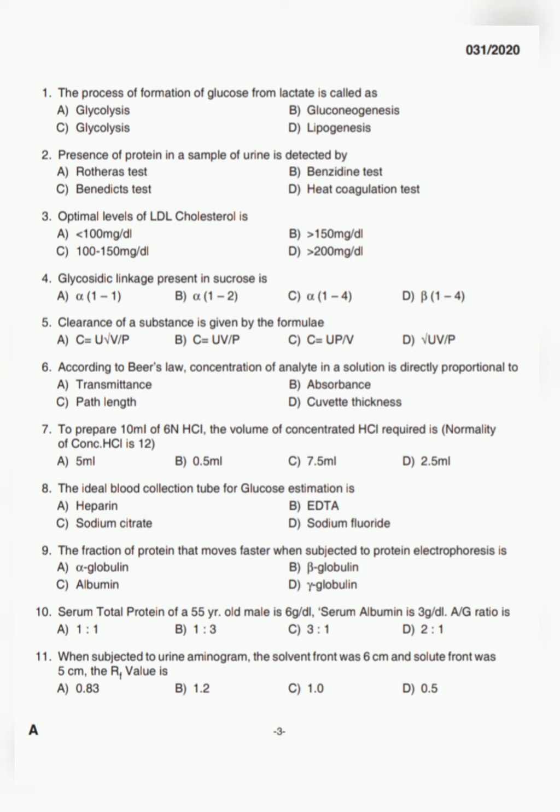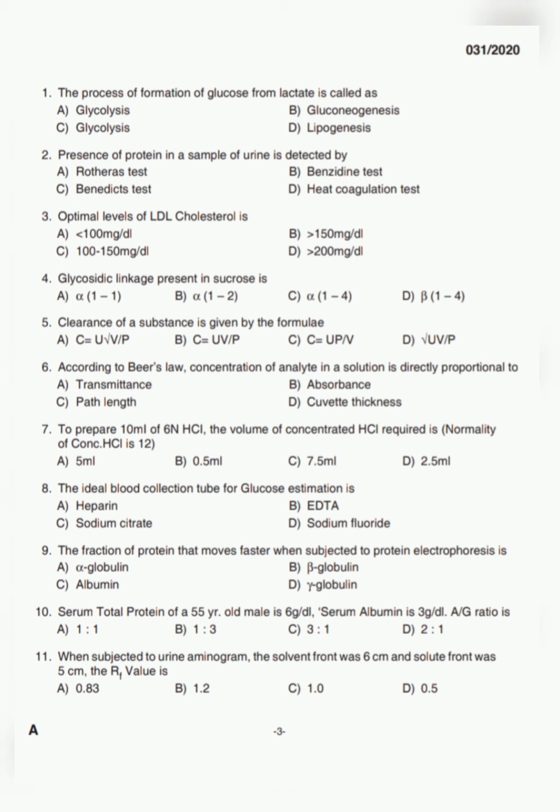Option A, Rothera's test detects ketone bodies, that is acetone and acetoacetic acid. Next is option B, Benzidine test. Benzidine test is used to detect occult blood in urine and stool. Option C, Benedict test. Benedict test is used for reducing substances like sugar. So the answer is option D, heat coagulation test. Albumin and globulin are coagulated by heat at an acidic pH.